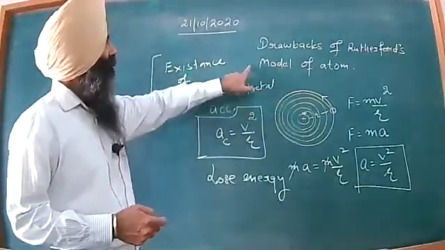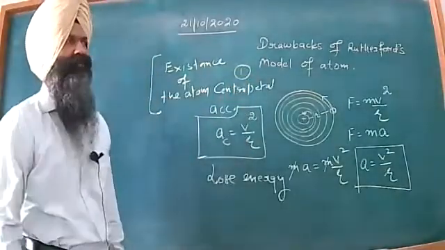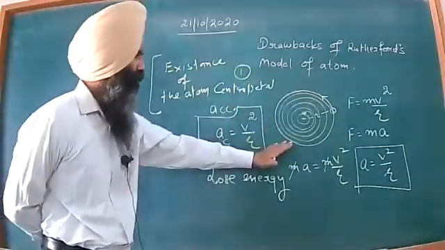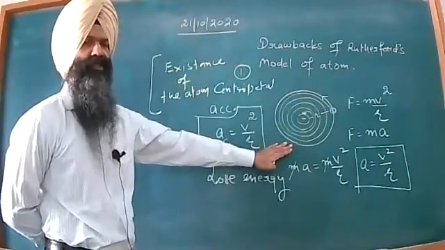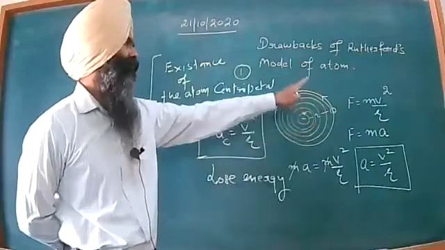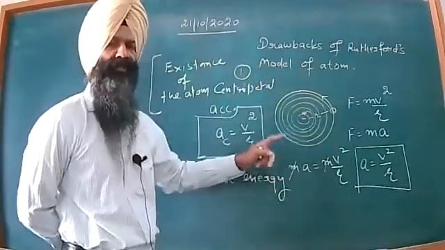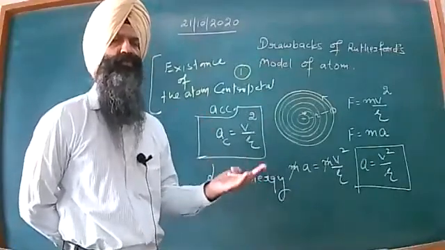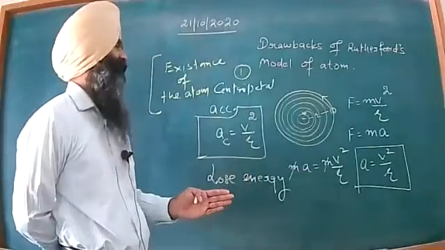The first drawback of Rutherford's model of atom was that it could not explain the existence of the atom as such, because when the electron has accelerated motion around the nucleus, it is expected to lose energy according to classical electrodynamics.